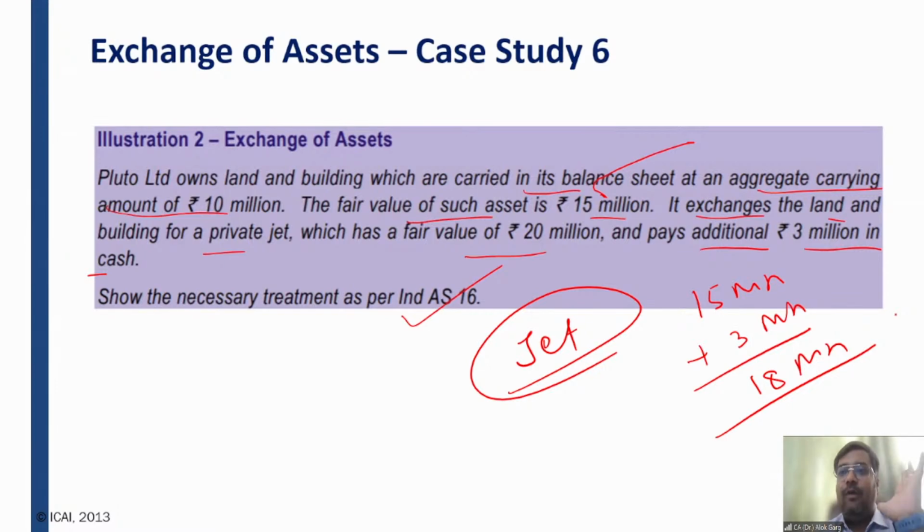So we have calculated the cost of the asset acquired in case of exchange of assets. We understood at what amount we need to measure and record this private jet. But my question is, if you are giving up cash, you will credit cash. If you are giving up building, you will credit land and building, right? But at what value? At book value or at fair value? Of course, you have to de-recognize at book value.